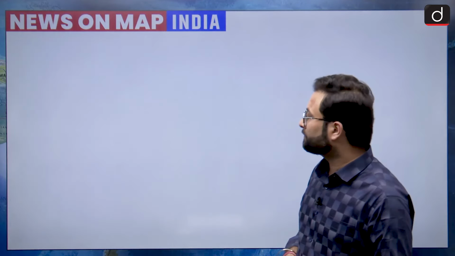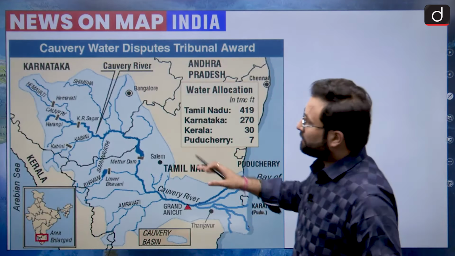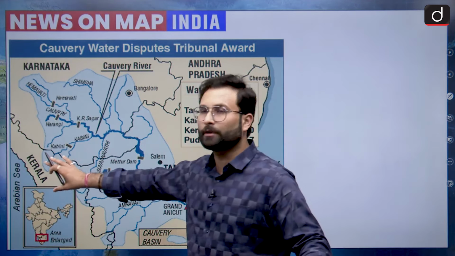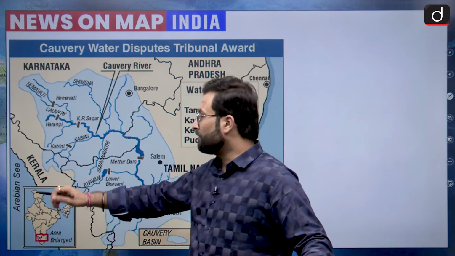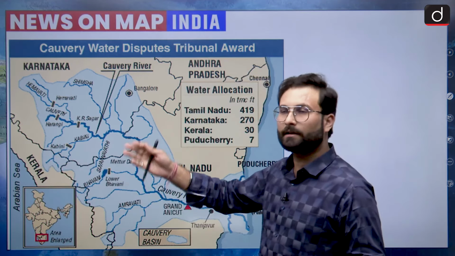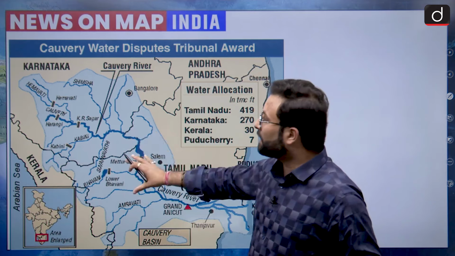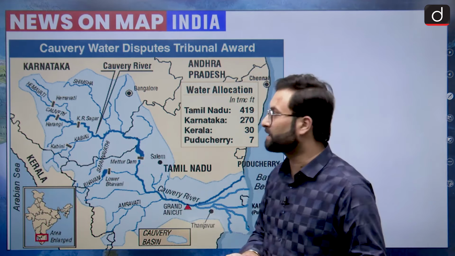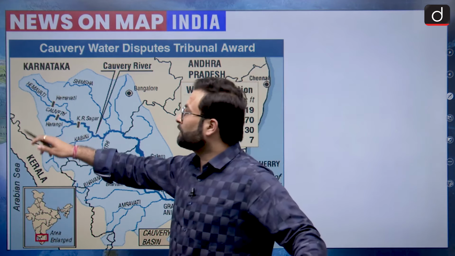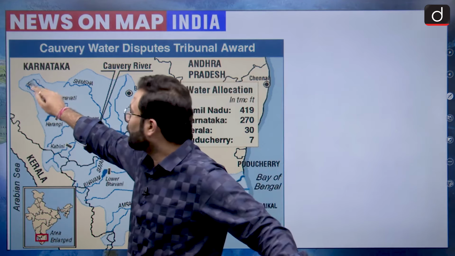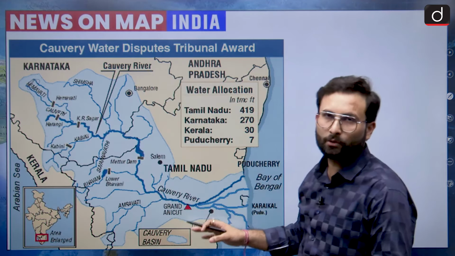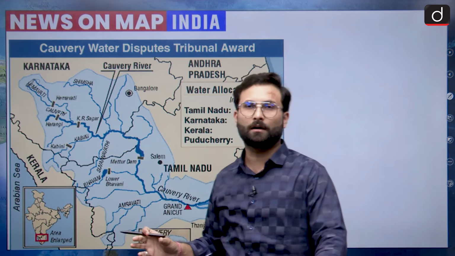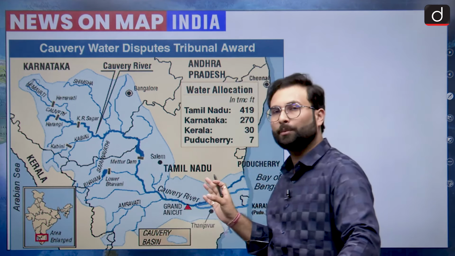Okay, so here you can see this is the basin. Basically, why Kerala is entering into the issue, because it is also part of the river basin. Okay, there are certain tributaries which are basically originating from the Karnataka and entering into Cauvery, and that is why it becomes important. Or when we are talking about the river sharing, Kerala is also having some stakes. Okay, so it originates from the Karnataka, and then courses through the Tamil Nadu to Pondicherry and into the sea.